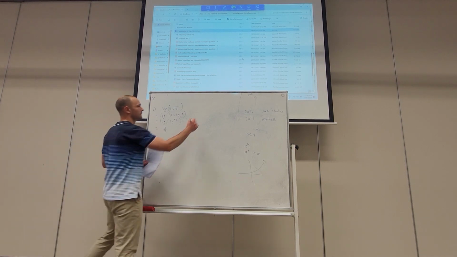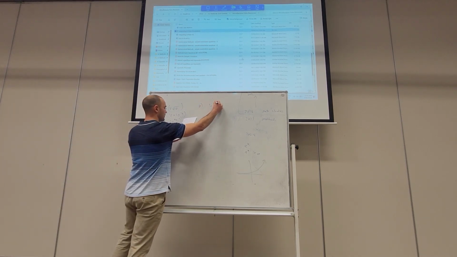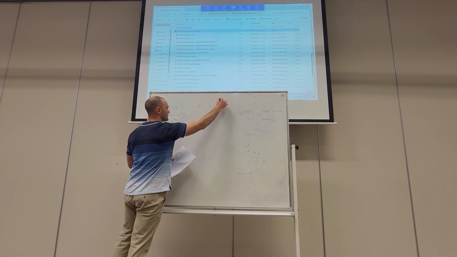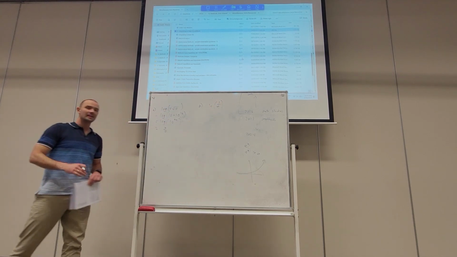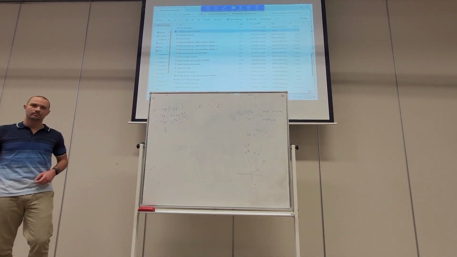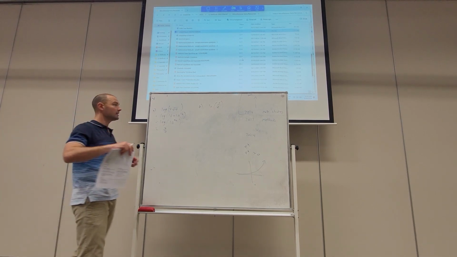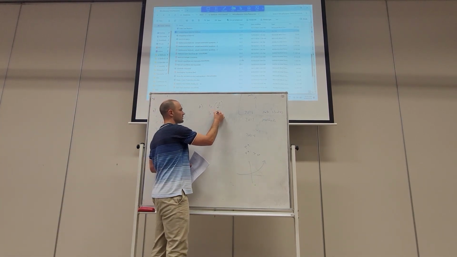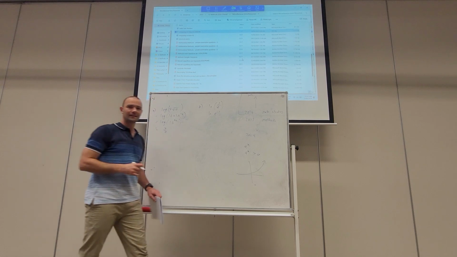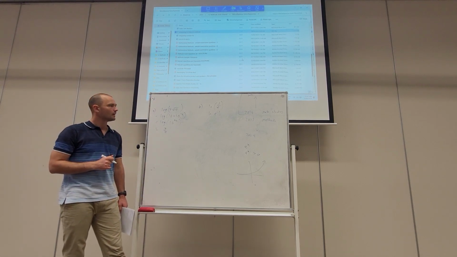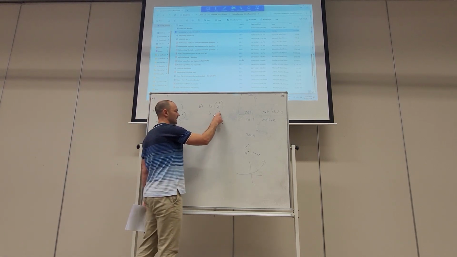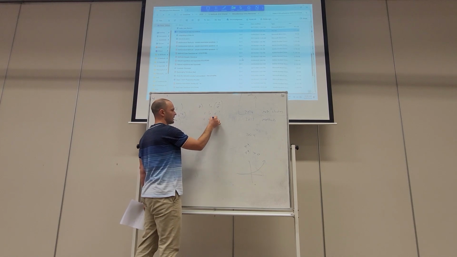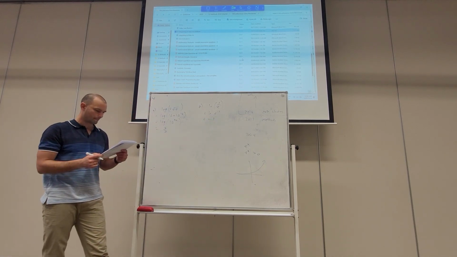All right, so that's A. For B, we have ln of 1 on e. So this is a logarithm in base e. We need to express what's in brackets as a single power of e. So we're going to take it to the top of the fraction and make the power negative. And ln e to the x simplifies to x, so ln e to the minus 1 simplifies to minus 1.